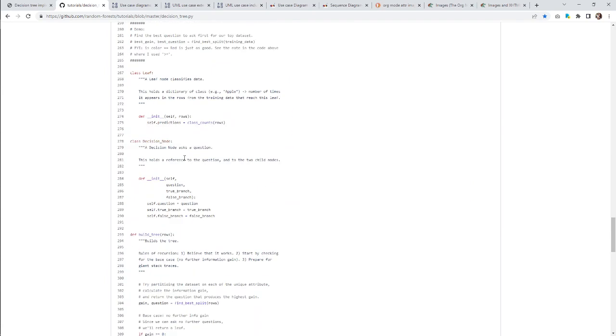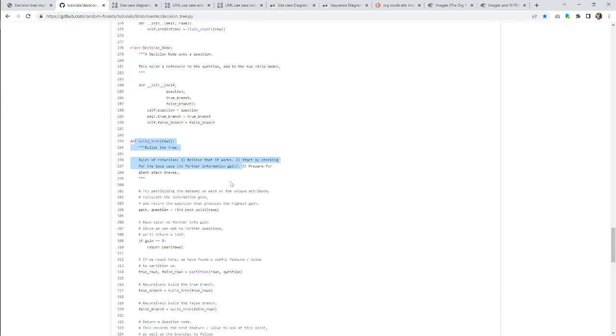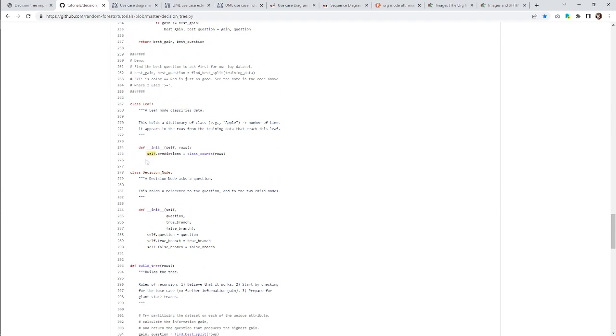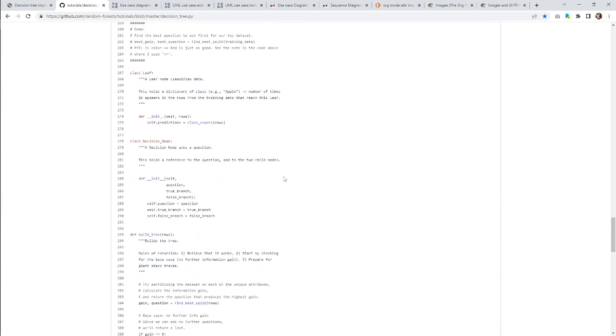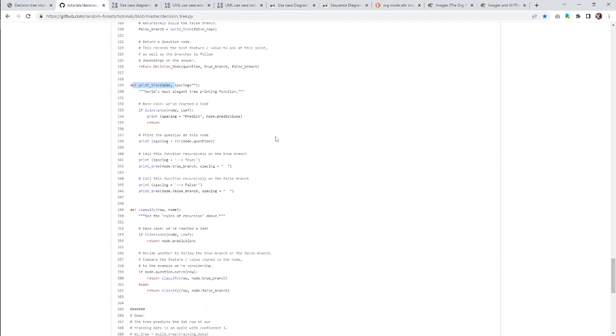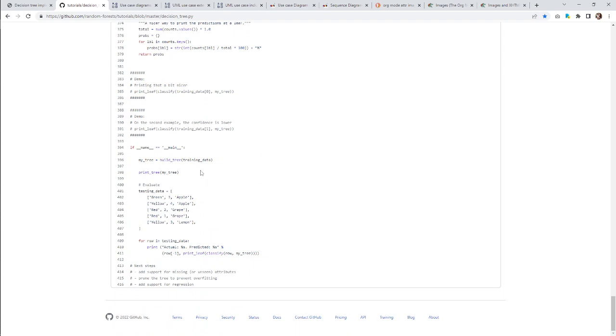Oh, this already has some objects in it. So that's cool. But it has some objects, but it also has some not objects. So I don't really know why. I guess I understand why we have these leaf and decision node objects, because we actually have many of these things. We have many leafs and decision nodes. But then we just have a bunch of top level functions. So let's see. The first thing we're going to do is build tree.